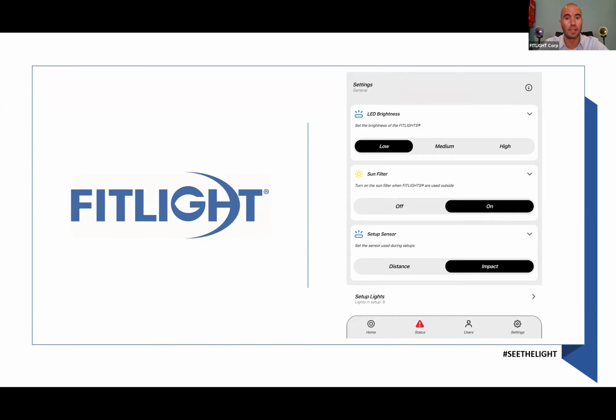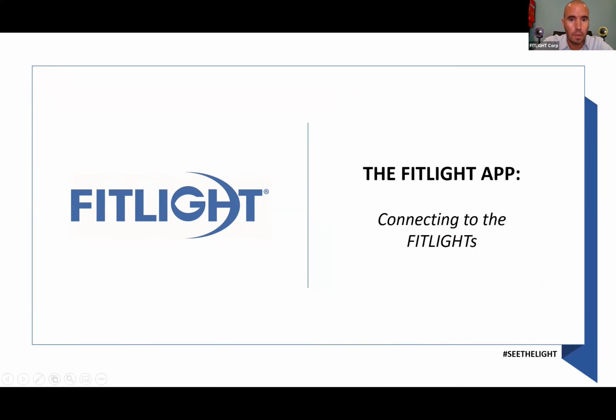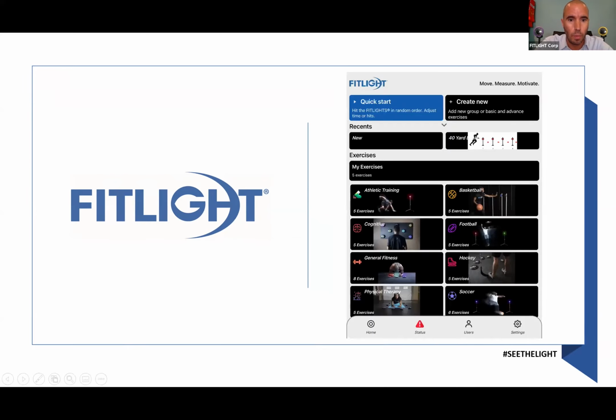If you're going to use the lights outdoors, we have a sun filter right here. A sun filter means that if there's a lot of sun outside, then you might want to set the sun filter on so the lights will be less sensitive, so they won't deactivate as fast as they would otherwise. All right, let's go. Oh, let's go one back.